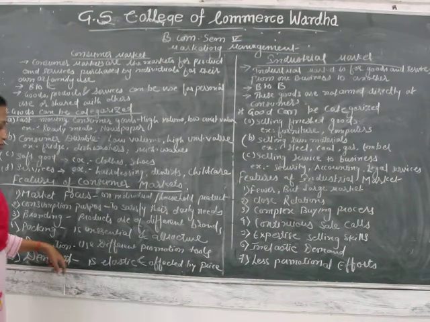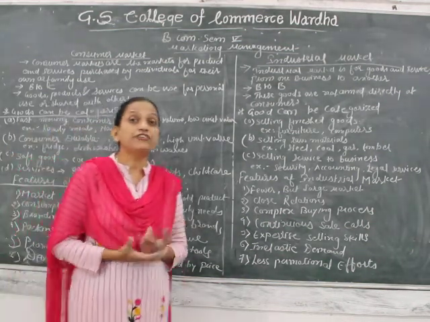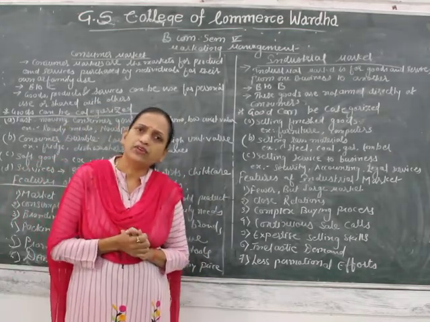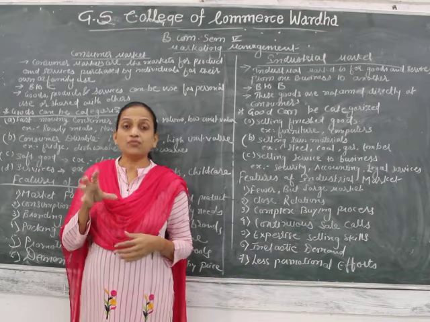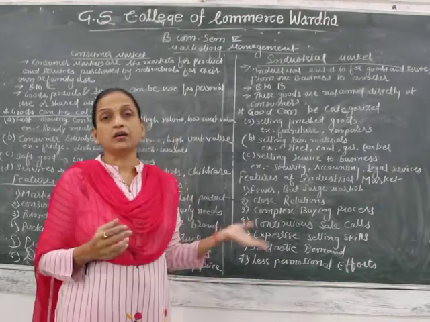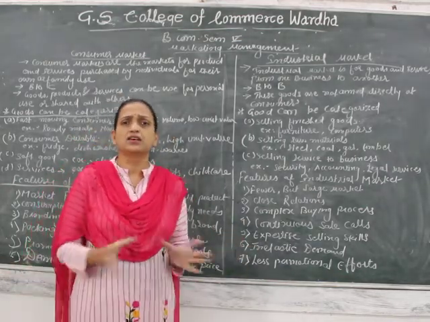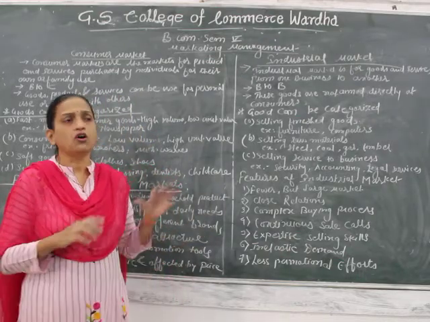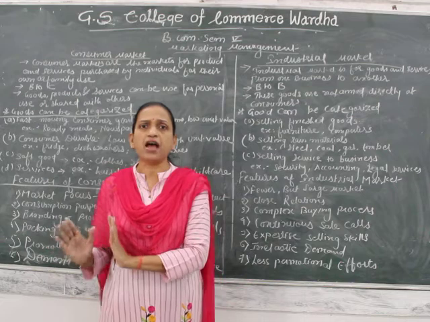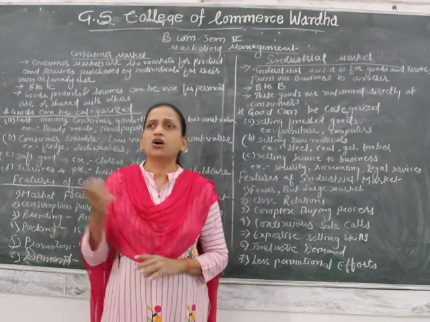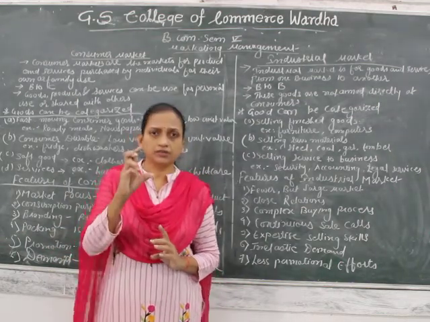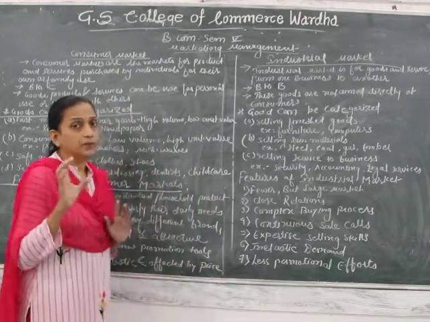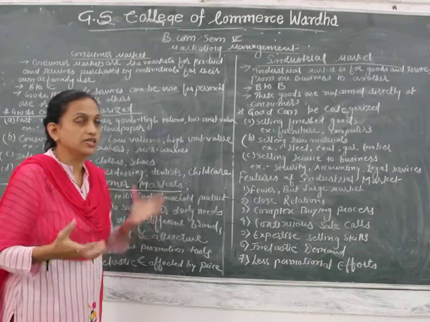Then promotion. For promotion we use different kinds of tools, for example, buy one get one free. To attract more and more consumers to your product, companies launch various promotion methods through advertisement: buy one get one free, 20% more extra food or 20% extra material in the same pack, or they can give a discount, or gift packets on the particular product. In this way we focus on more promotion tools in consumer markets.